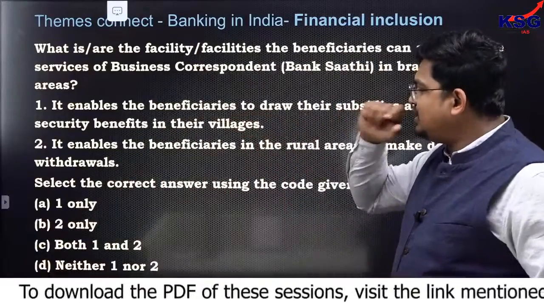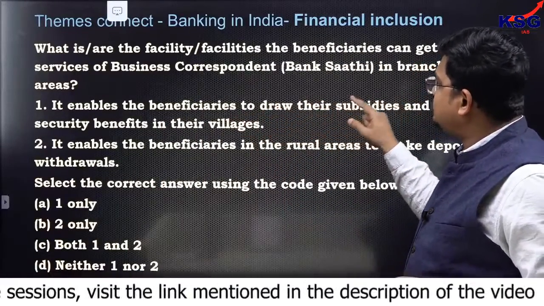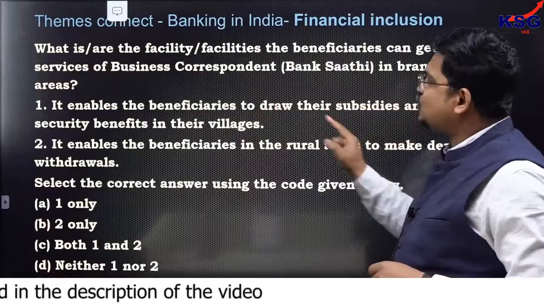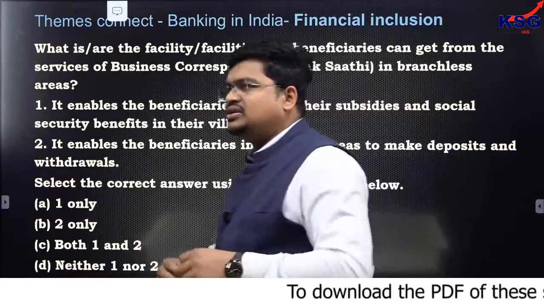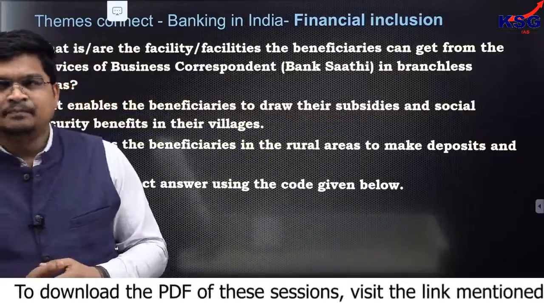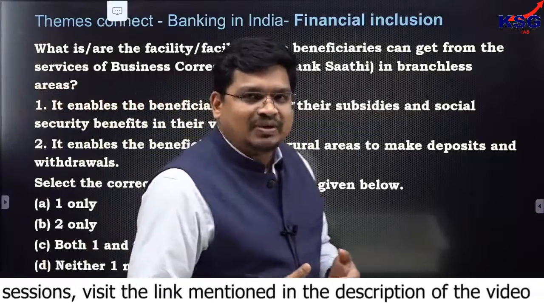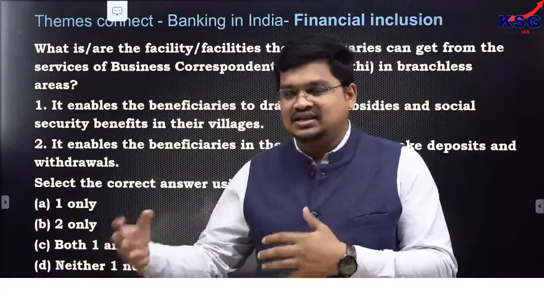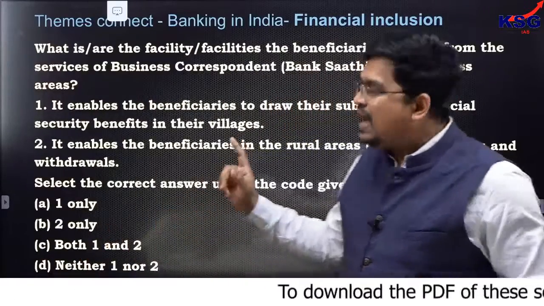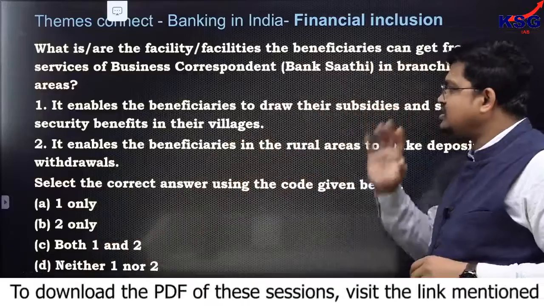Suppose statement 1, it enables the beneficiaries to draw their subsidies and social security benefits in their village. Suppose those people are getting old age pension, or let's say any kind of scholarship facilities for school or college children, they can access this service through this bank Sathi or business correspondent.